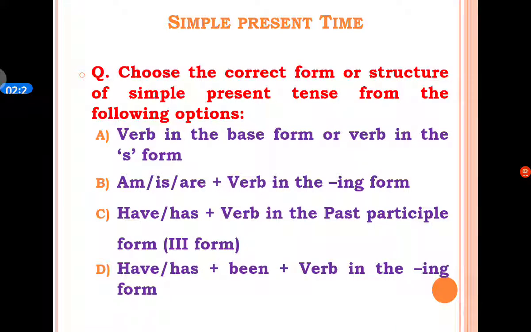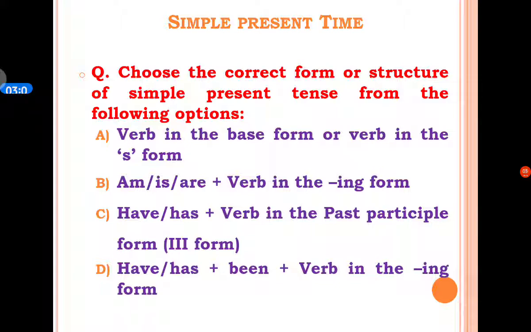Now we will see the MCQs based on simple present tense. The first MCQ: choose the correct form or structure of a simple present tense from the following options. A option is verb in the base form or verb in the s/es form. B option is am, is, are plus verb in the ing form.